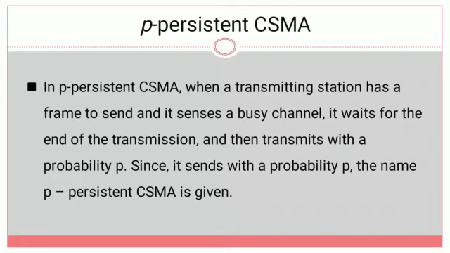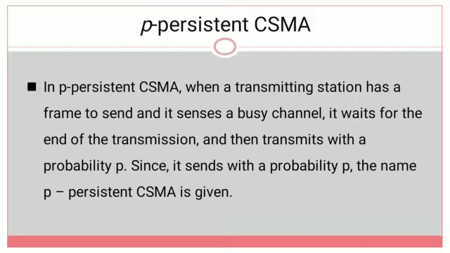If the channel is busy, it will wait for the end of the transmission, because busy means it is already engaged with some other station's work. Later, whenever the channel is idle, it will transmit the frame with a probability of P.